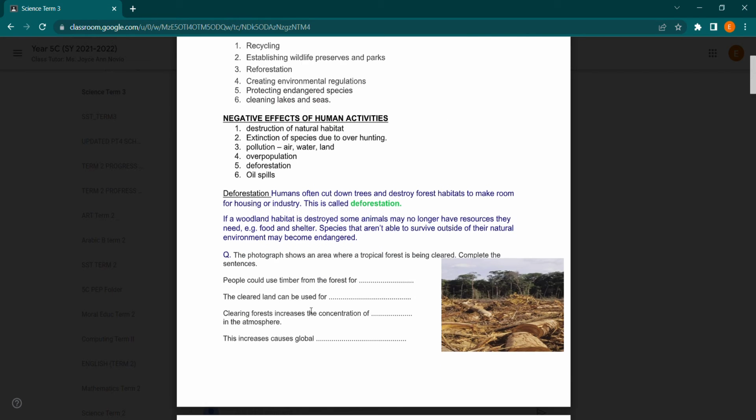The photograph shows an area where the tropical forest is being cleared. Complete the sentences. People use timber from the forest for. I'll be telling you the answers later. The cleared land can be used for. Clearing the forest increases the concentration of in the atmosphere. This increase is called global. Okay? I will tell you the answers at the ending. So stay tuned.